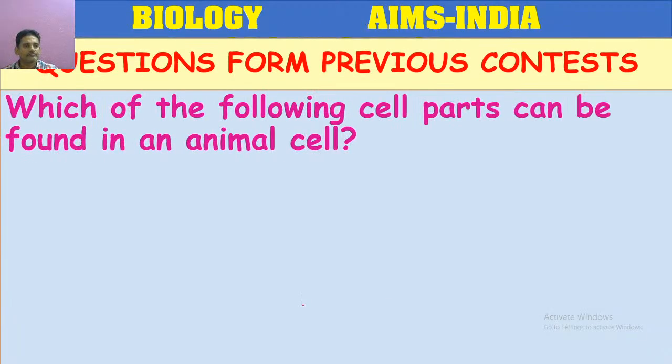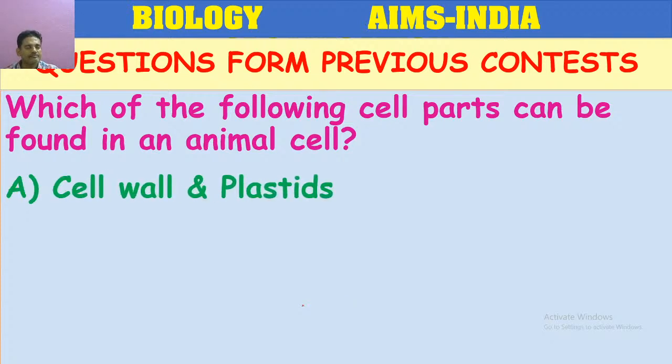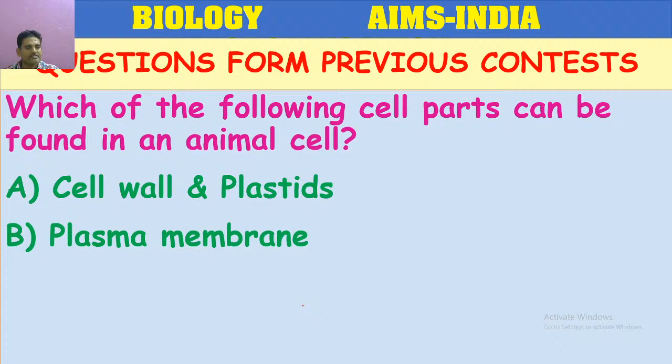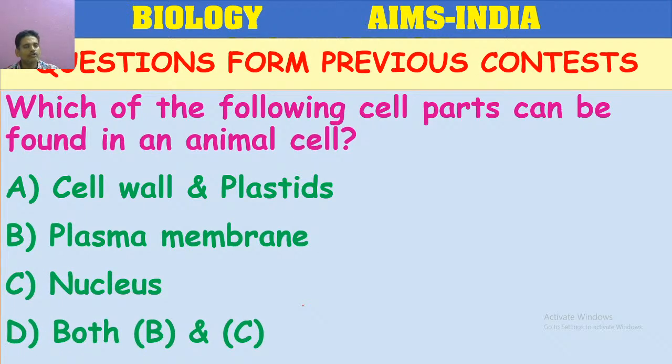Next question. Which of the following cell parts can be found in an animal cell? Cell wall and plastids, plasma membrane, nucleus, both B and C options. Come on.